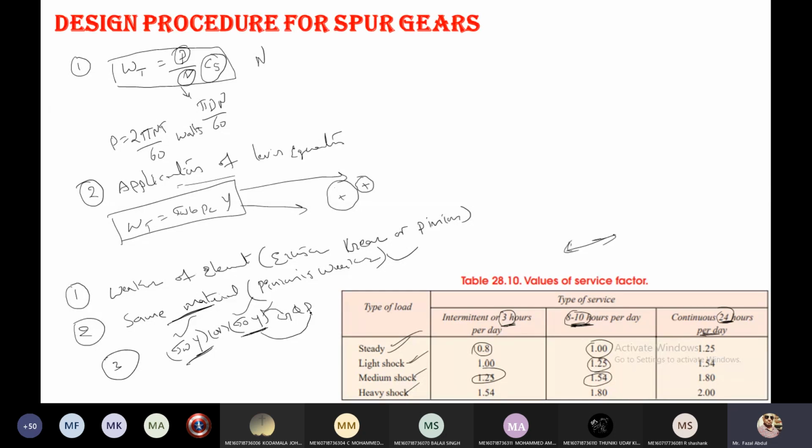Whichever value you find to be the lesser one, apply the Lewis equation to that lesser value. So based on these conditions, we can apply the Lewis equation. Okay.